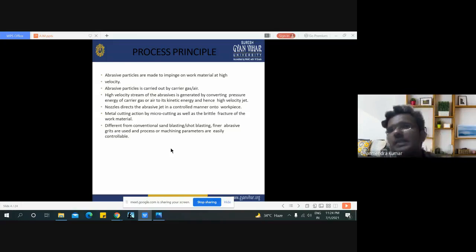Controlled manner here means it depends on the skilled operator who is operating the abrasive jet machine. Metal cutting action in this process is by micro cutting as well as brittle fracture of the work material.